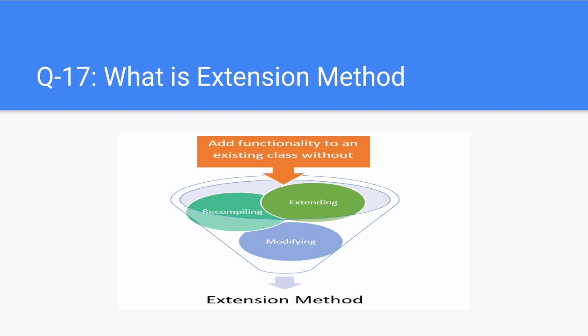Next question. C# extension method. A C# extension method is a static method of a static class, where the this modifier is applied to the first parameter. The type of the first parameter will be the type that is extended. Extension methods are only in scope when you explicitly import the namespace into your source code with a using directive.